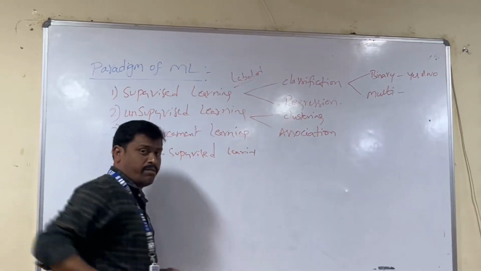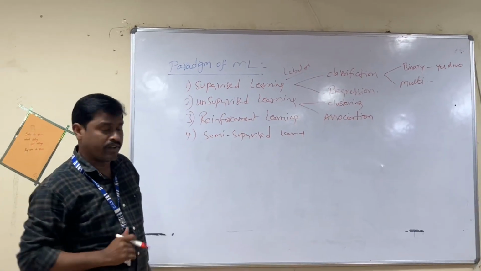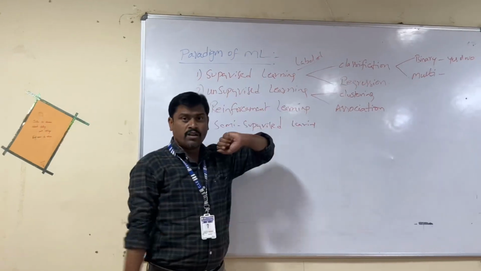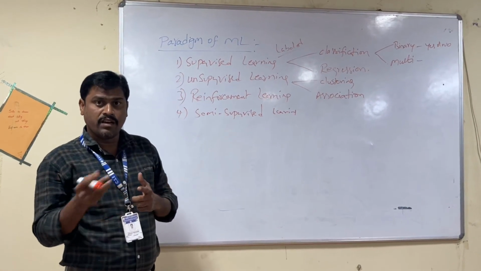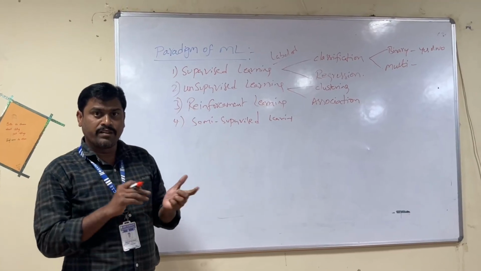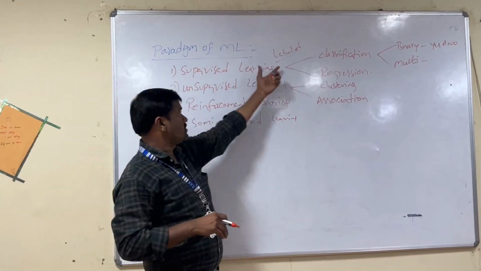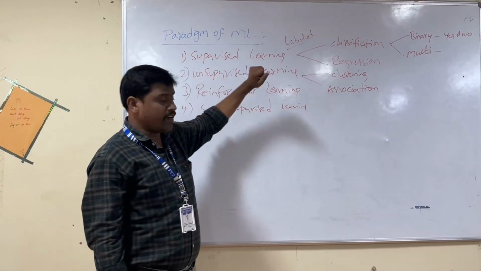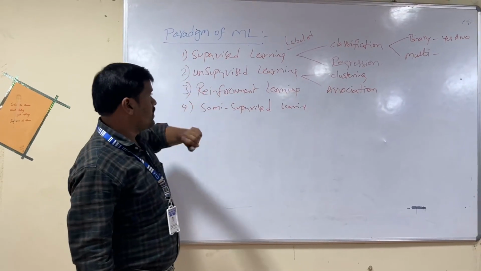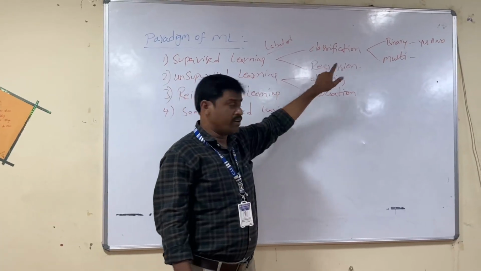So under supervision, just as students work with the help of a teacher to complete the project, on the basis of that guidance we complete the learning called supervised learning. Supervised learning is of 2 types: classification and regression.